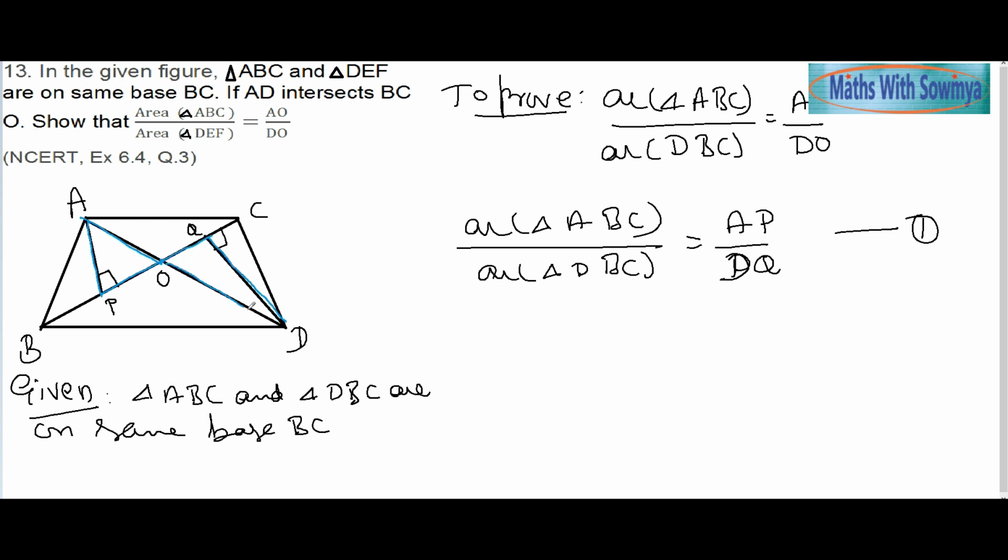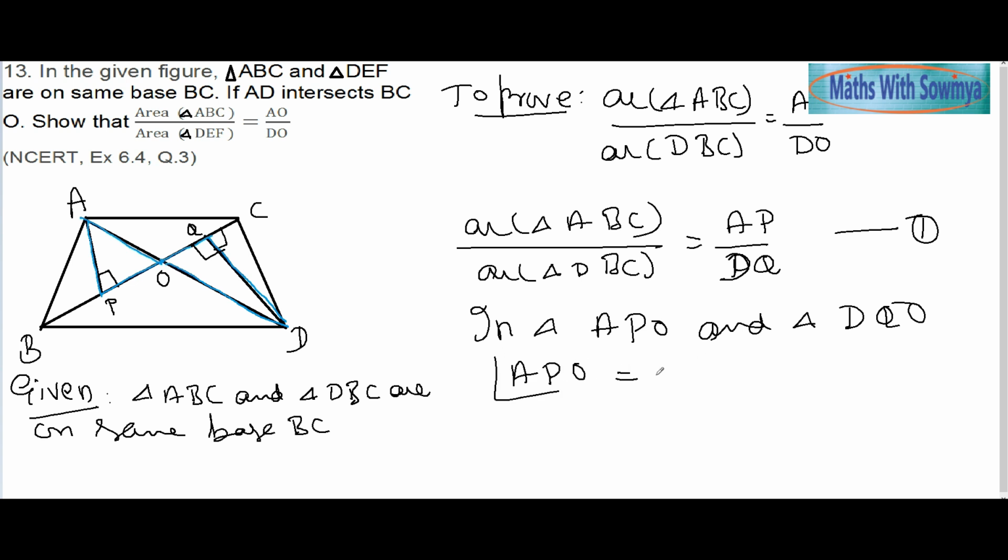So in these two triangles, let us prove the similarity. In triangle APO and triangle DQO, these two angles are 90 degrees. So I can say angle APO is equal to angle DQO, which is equal to 90 degrees by construction. And these two angles are equal because they are vertically opposite angles.